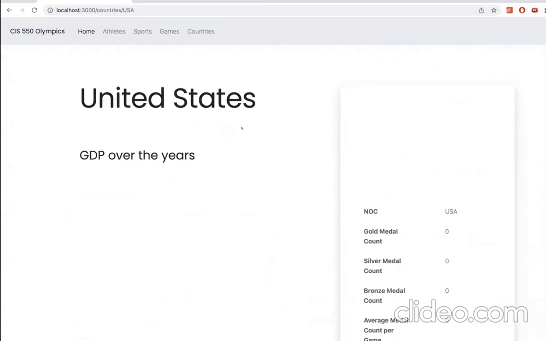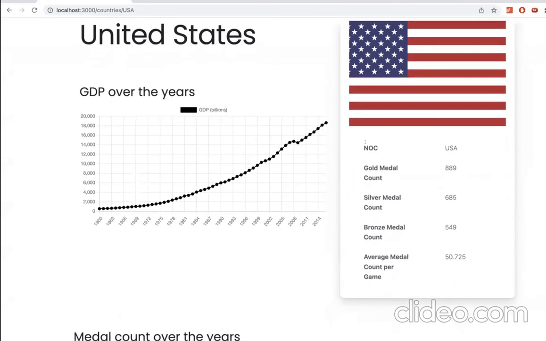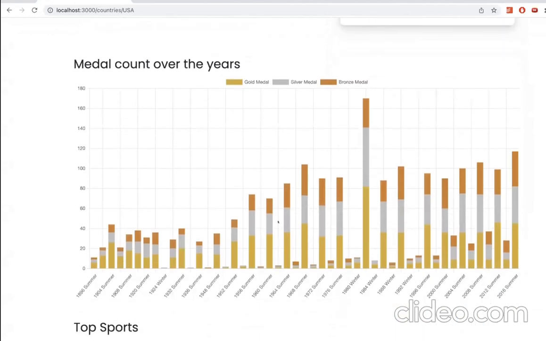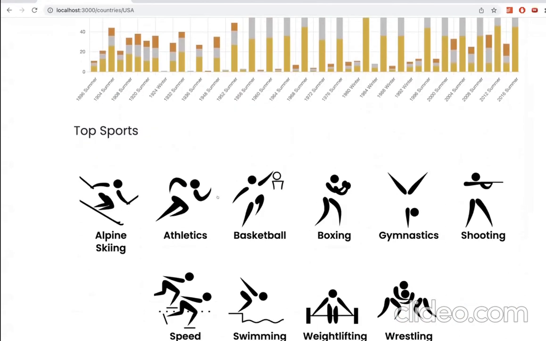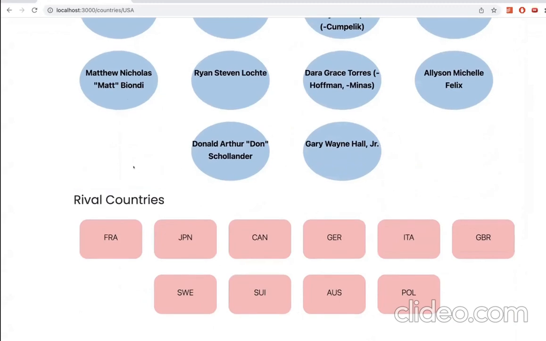On this page, you can see all the information on the United States: its code, gold medal count, average medal count per game, and its GDP over the years, along with its medal count over the years, split by gold, silver, and bronze. You can also see its top sports, the sports that they play well, and the athletes of this country. The rival countries of an individual country is measured by how many times some athlete or team of that country has faced up against an athlete or team from another country. In this case, the US has faced up against France more times than any other country.